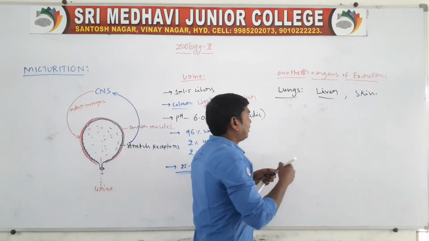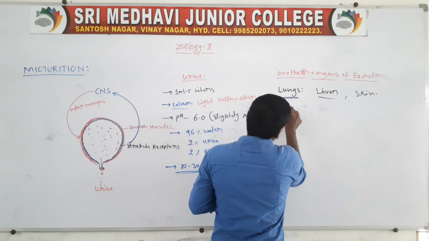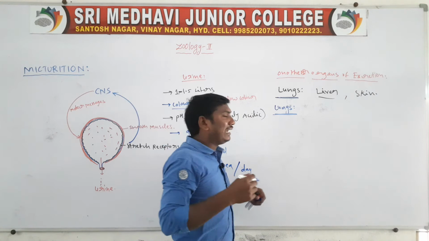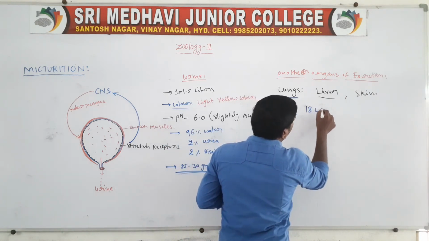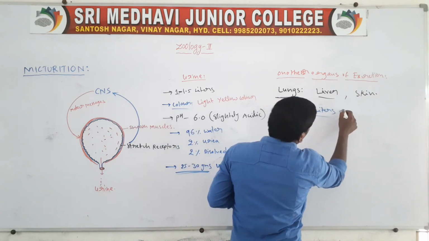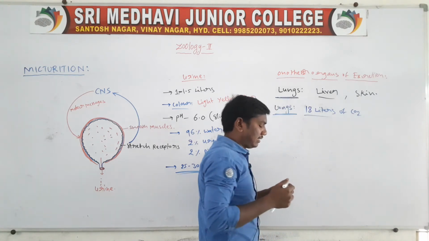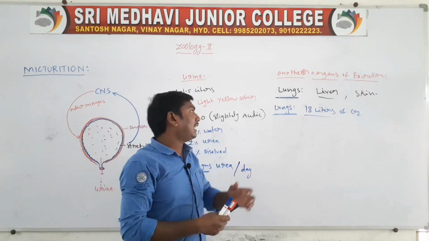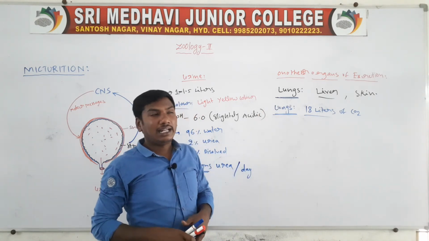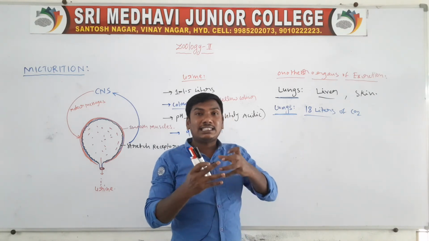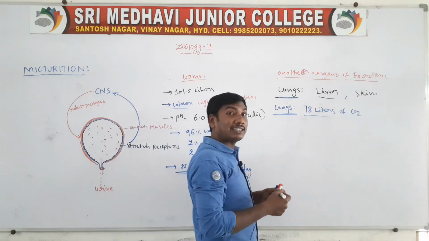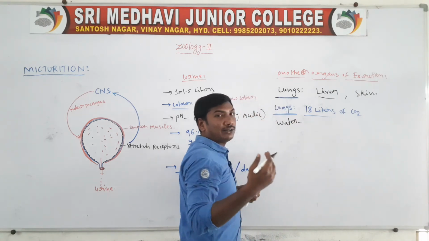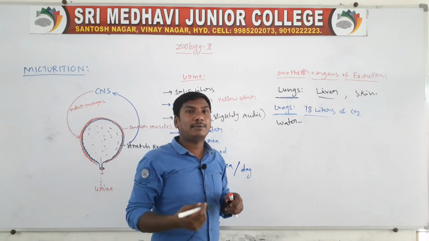First one, lungs. On average, 18 liters of carbon dioxide is excreted per day from the lungs. The lungs also excrete water, and the water is excreted as water vapors.